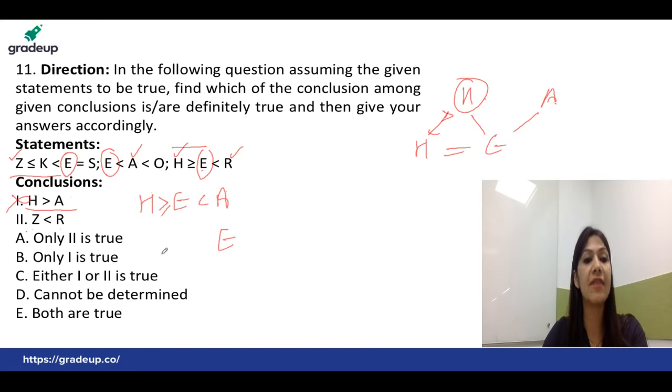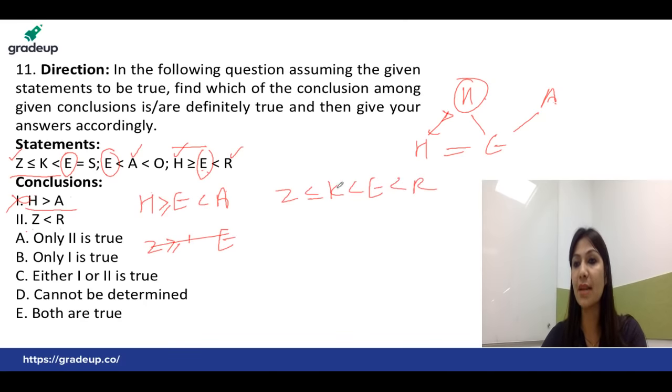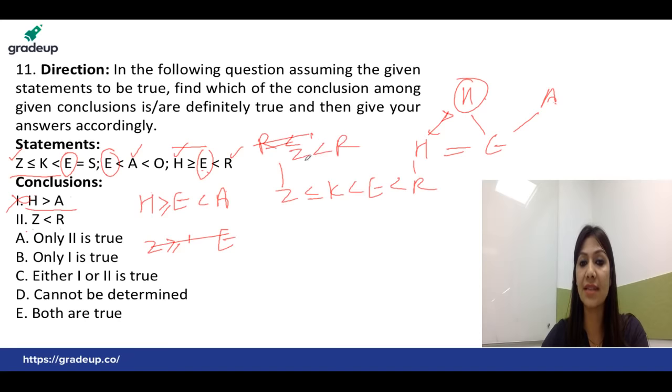With E I have connected Z: Z is less than K and less than E. And secondly, we have been given that E is less than R. So absolutely you can find one simple relation, student, between Z and R: Z is always less than R, or we can say R is greater than Z, right? So the correct answer is that only the second is true. That's given in option A.